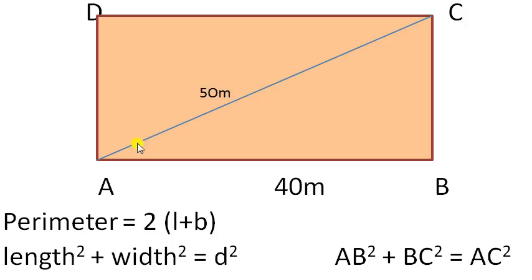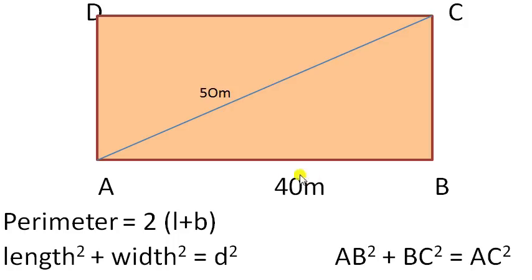AC is the diagonal. There is a formula for the perimeter of a rectangle: perimeter is equal to 2 into (L plus B), that is 2 into (length plus breadth). In the question it is given that one side of the rectangle is 40 meters.